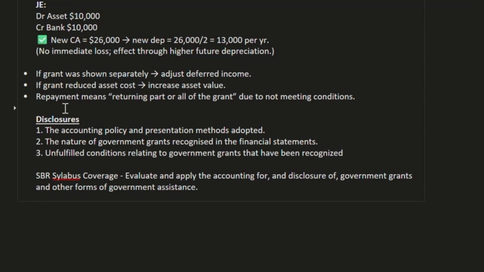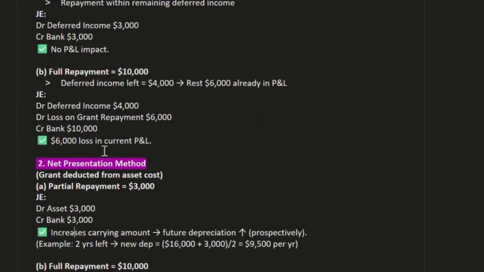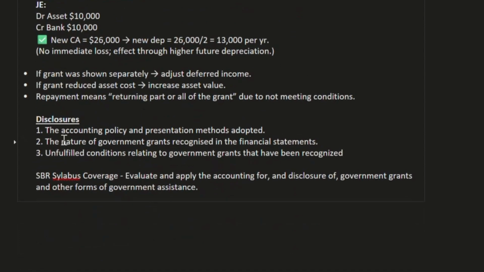Now the disclosure. What we need to disclose here: the accounting policy and presentation method adopted, such as the deferred income method or net presentation method. Second disclosure is the nature of government grant recognized in the financial statements, whether it is a capital grant or revenue grant. Third is unfulfilled conditions relating to government grants that have been recognized. We also need to disclose it.